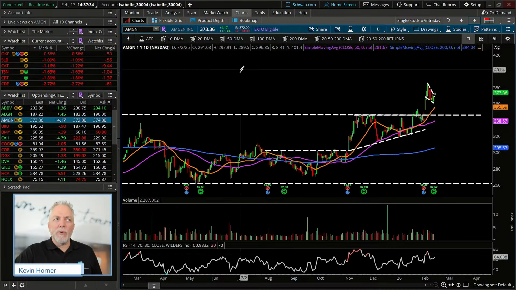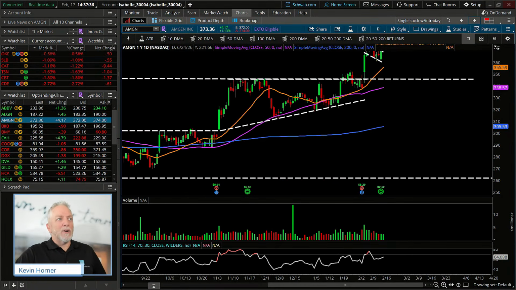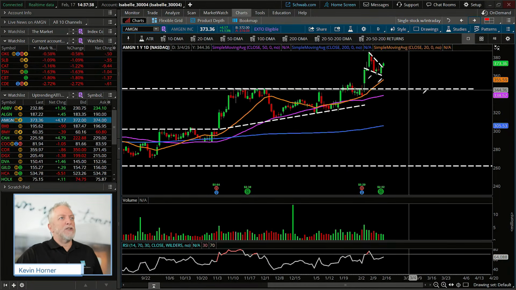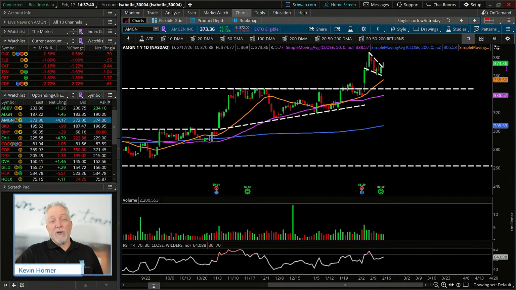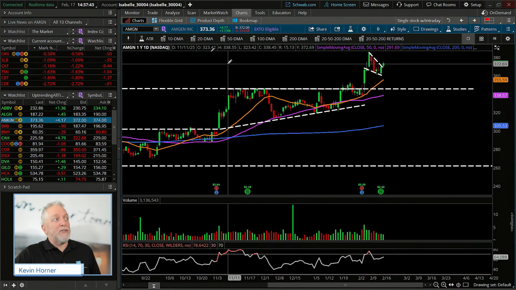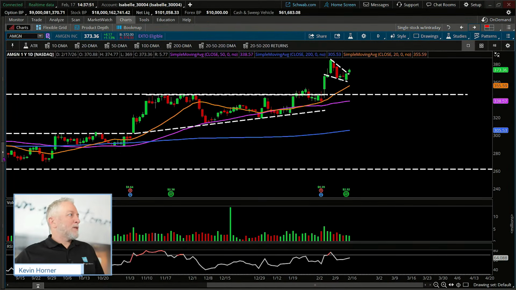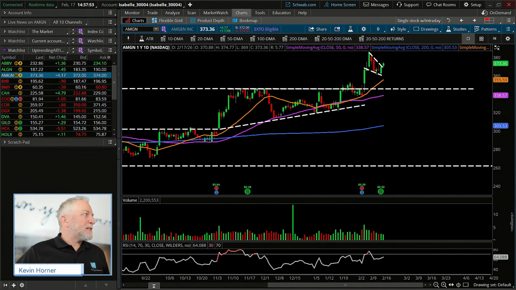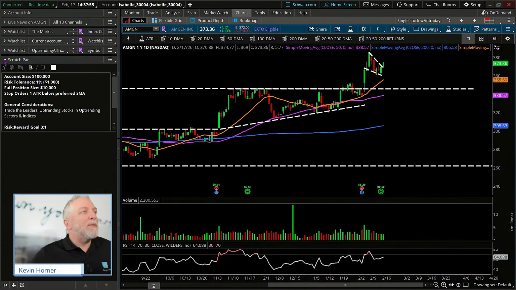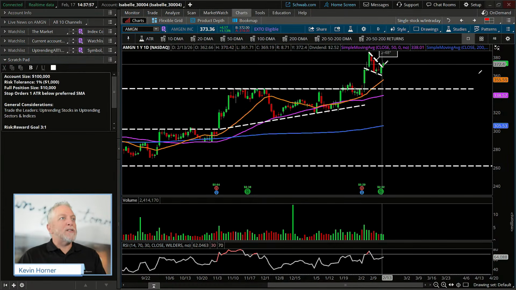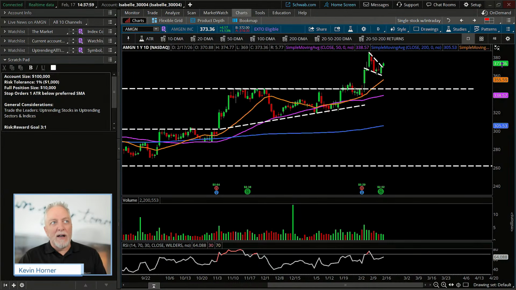We need to give it a little bit of a wiggle room, don't we? We can't afford to go in and say, just buy at 373. There's no guarantee. And in fact, even if we went to 375, there's no guarantee that we're going to get ourselves into it. But we need to build the trade properly. So let's go back and eliminate this, put our scratch pad back on, and let's talk about our entrance at what would be 375.